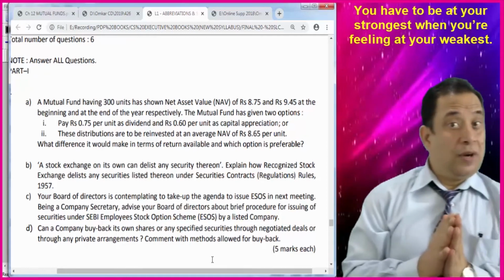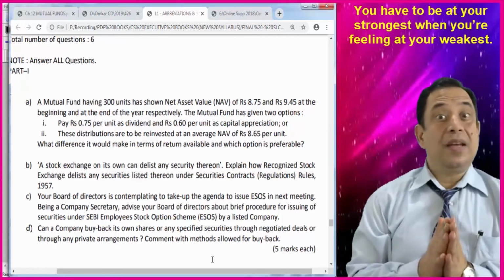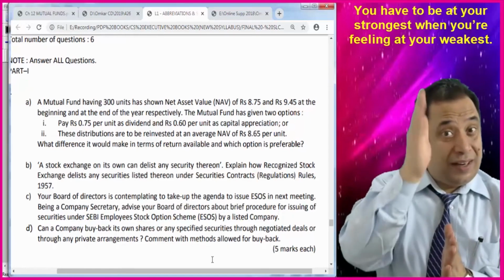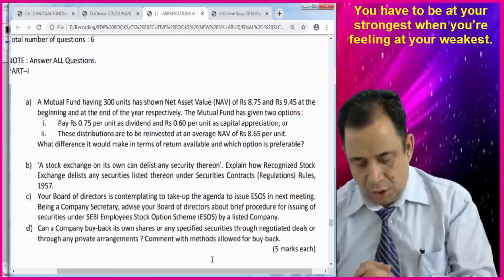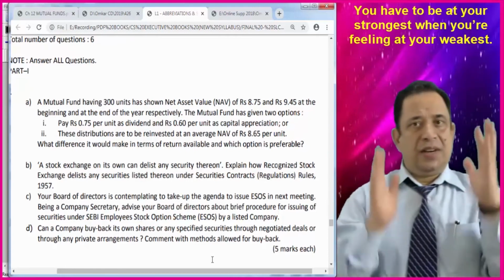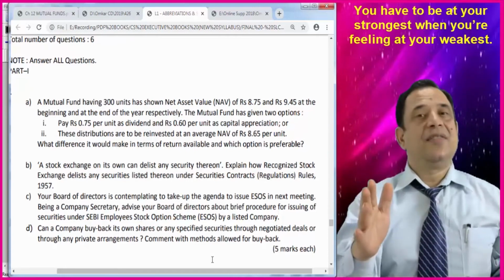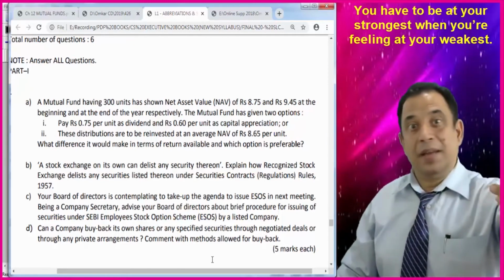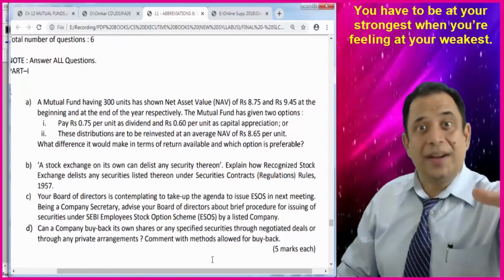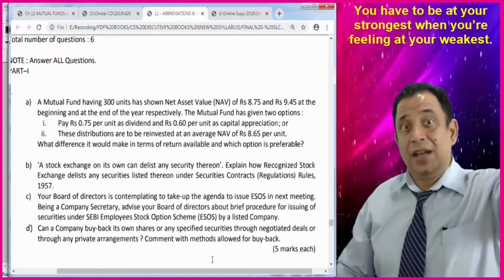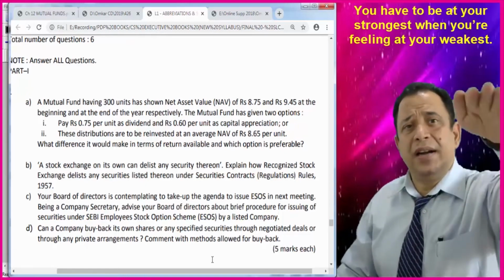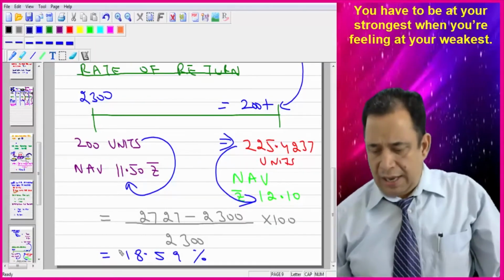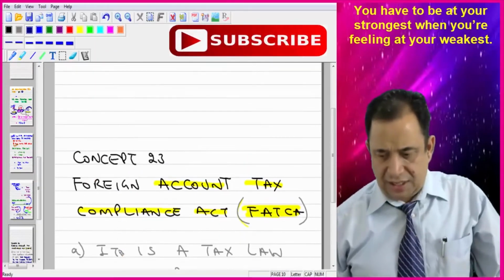It means if you are going for dividend reinvestment plan, then you will be given a new number of units, and that too at the NAV which is appearing as on date of declaration of dividend. That is 8.65. Now you have to calculate on the basis of that what is the difference between dividend payout and dividend reinvestment. So you will be calculating the rate of return, and then those rates of return will be compared, and then you will be giving the recommendation. Hope you can easily do it. So that's why I have done that case study, just to explain what is the difference between dividend payout and dividend reinvestment.